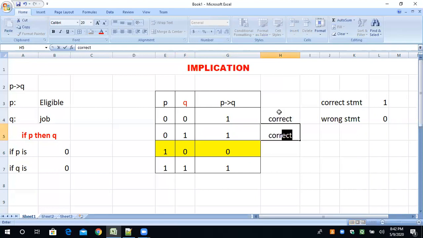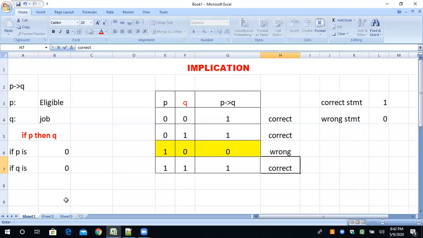Correct? Correct. Understand? Now what about this? If you are eligible but not getting the job, it is not possible according to my situation or condition or criteria. If P then Q. अगर आप eligible हैं और आपको job नहीं मिल रही, it is not possible. So this is the wrong condition. And if you are eligible and you are getting the job, absolutely right. So this is correct. Understand?